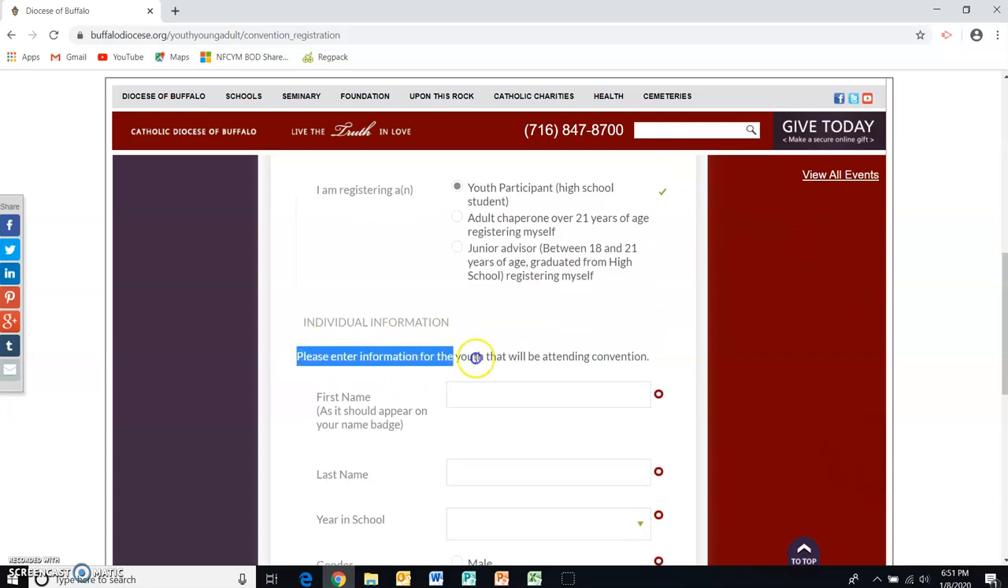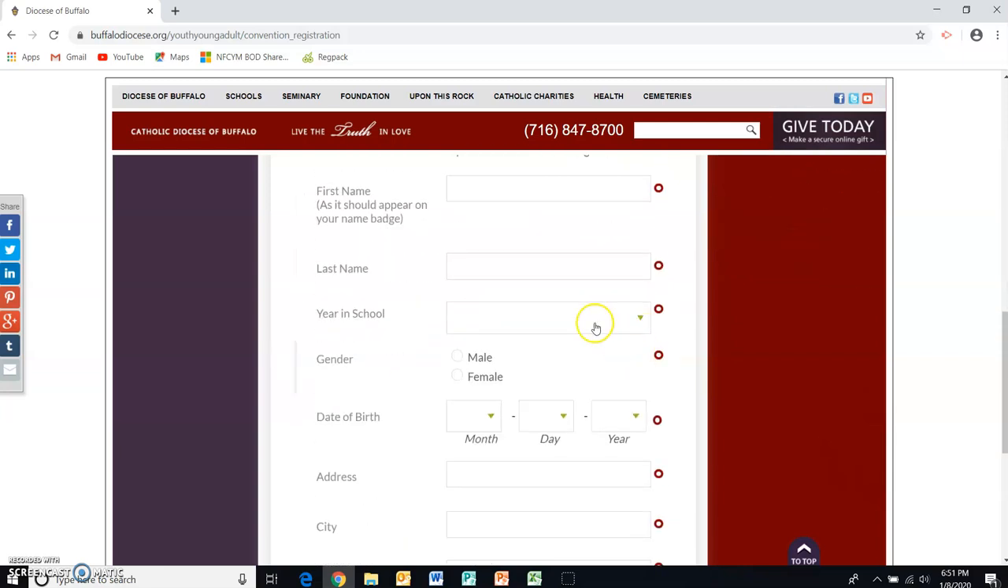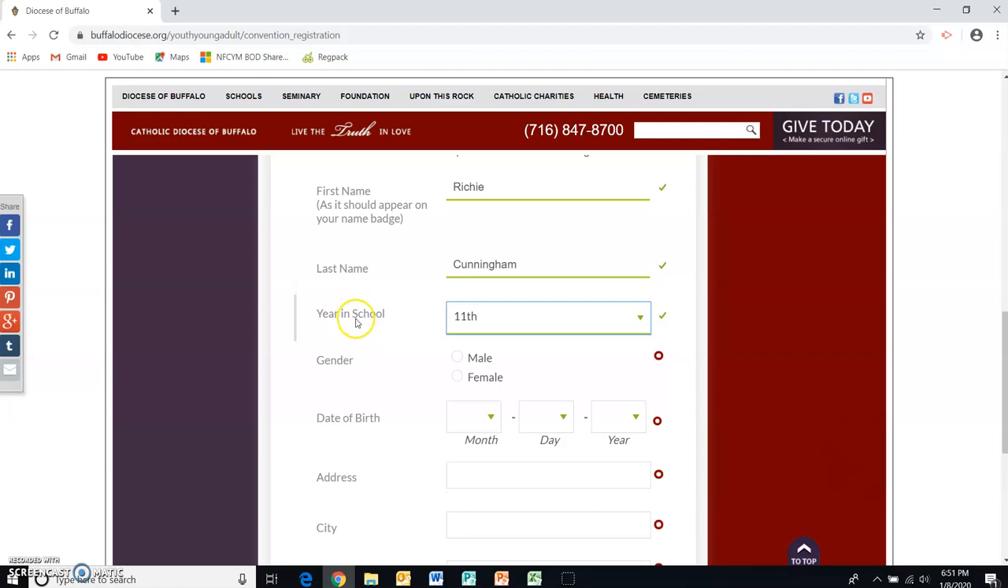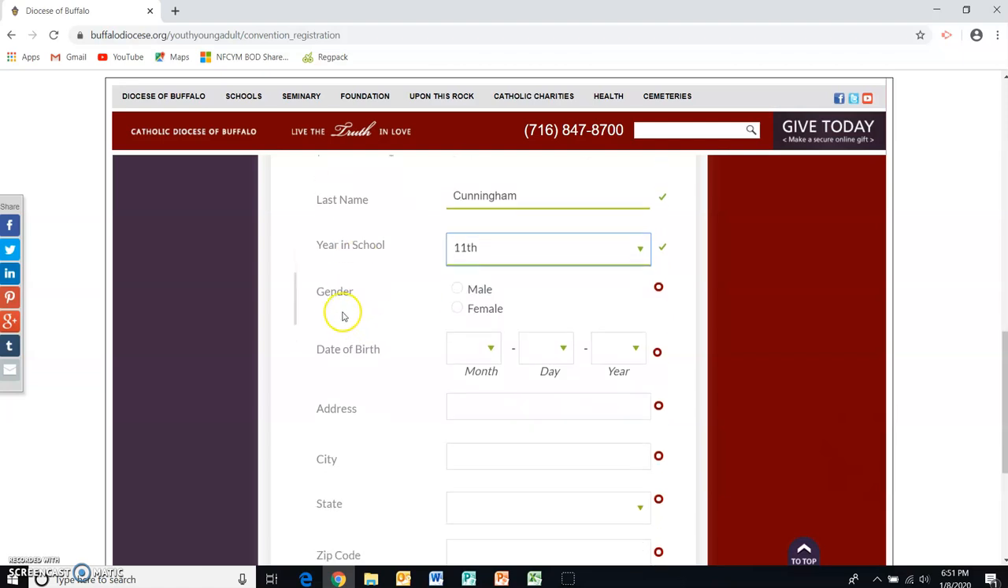Here is where, you see, please enter the information for the youth that'll be attending the convention. So, first name is going to be my son, Richie. Last name, Cunningham. For youth, we ask their year in school. Of course, this question disappears if I was registering an adult or a junior advisor. Now I'm going to say he's male.